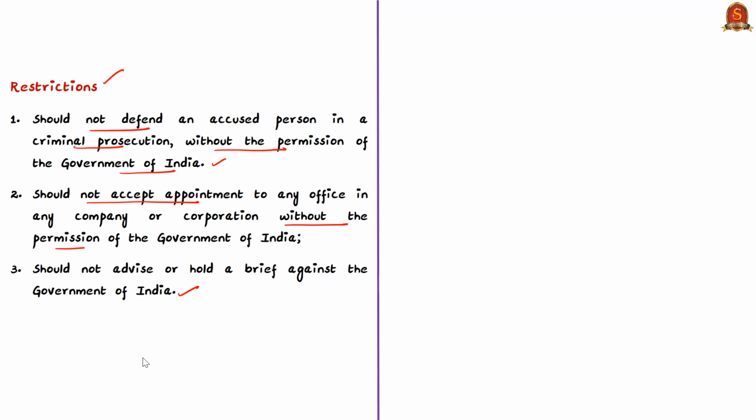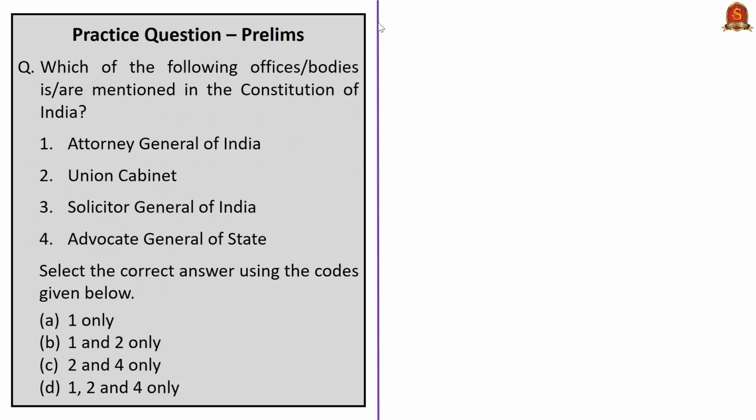Note that while the Attorney General is mentioned in the Constitution, the Solicitor General or Additional Solicitor General is not mentioned in the Constitution. An Attorney General does not enjoy security of tenure as per the Constitution because Article 76 states that the Attorney General shall hold office during the pleasure of the President. In this analysis, we saw about Article 76 and the Attorney General of India. Then we saw about duties and restrictions of law officers as per the Law Officer Conditions of Service Rules of 1987. Now let us move on to the analysis of the next article.